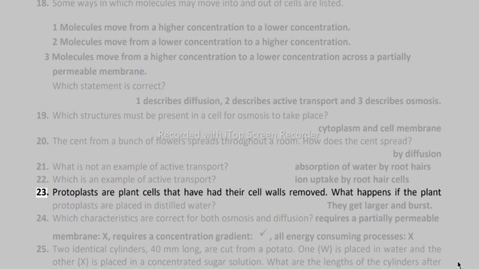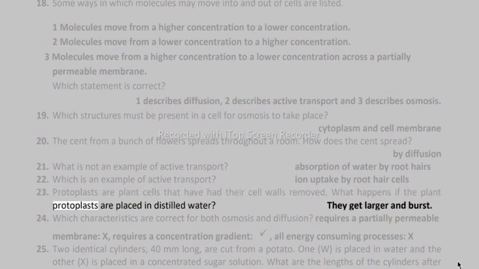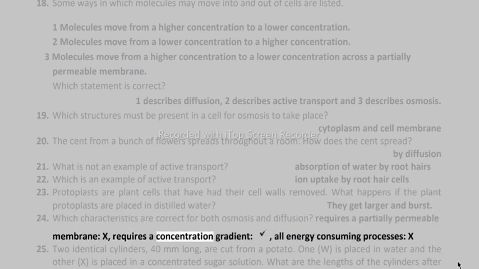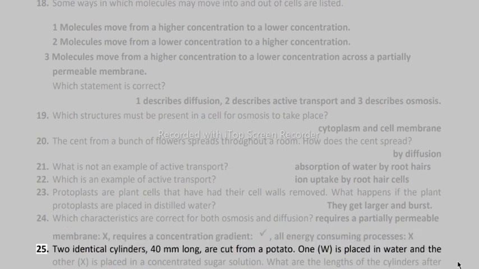23. Protoplasts are plant cells that have had their cell walls removed. What happens if the plant protoplasts are placed in distilled water? They get larger and burst. 24. Which characteristics are correct for both osmosis and diffusion? Requires a partially permeable membrane, X; requires a concentration gradient, correct; all energy-consuming processes, X.